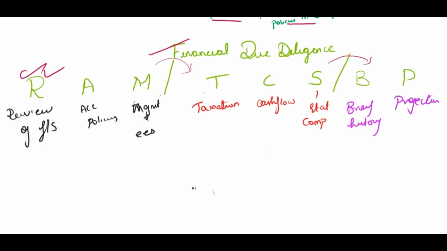Ram: R stands for review of financial statements. A, accounting policies. M stands for management and employees. T, taxation. C, cash flows. S, statutory employees. B, brief history. P, projection. So this is how you can remember the aspects of financial due diligence. Now we'll go into it further.